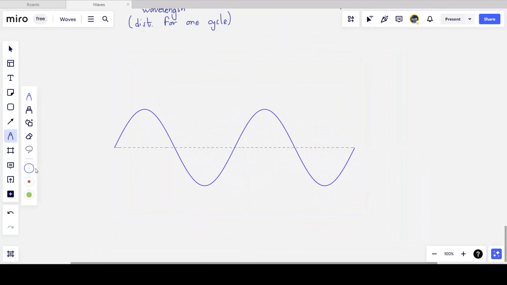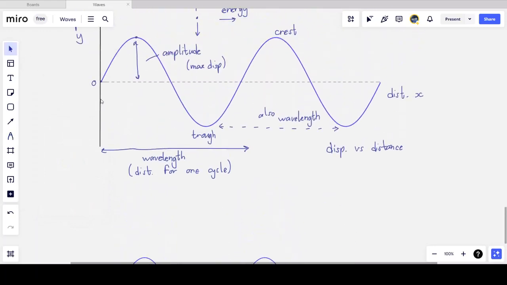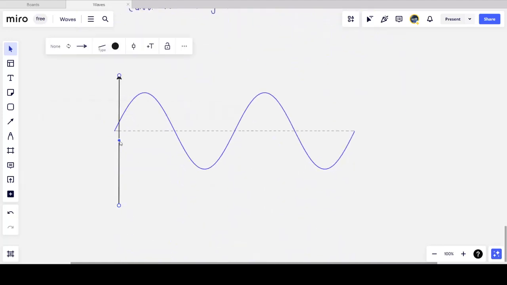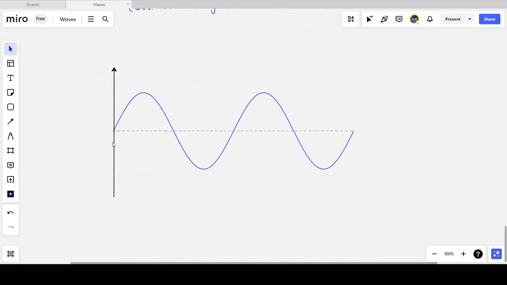So I'm going to take the same idea and apply it to the graph again, but I'm now going to use the y-axis to be the displacement again, but the horizontal axis is going to become the time t. So we've got a graph of y against the time t.